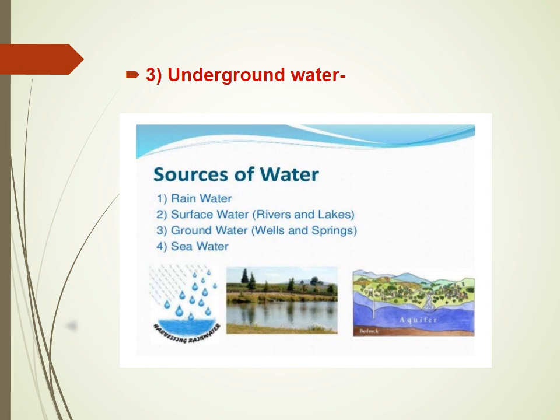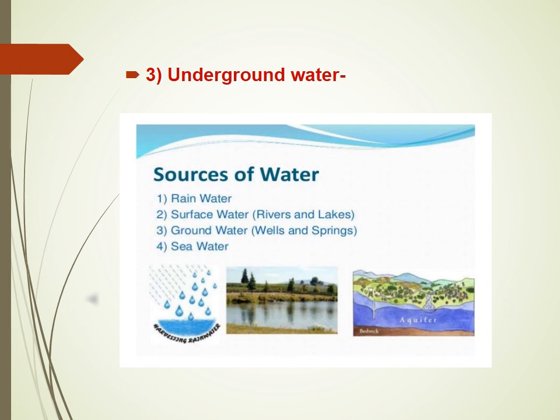Now you know that we discussed three types of water sources. The first one is rainwater, the second one is surface water. So in the same way, the third type of water source is underground water. So first of all, you know that when the water flows on the ground, a part of it percolates in the ground, dissolving various minerals during the percolation.